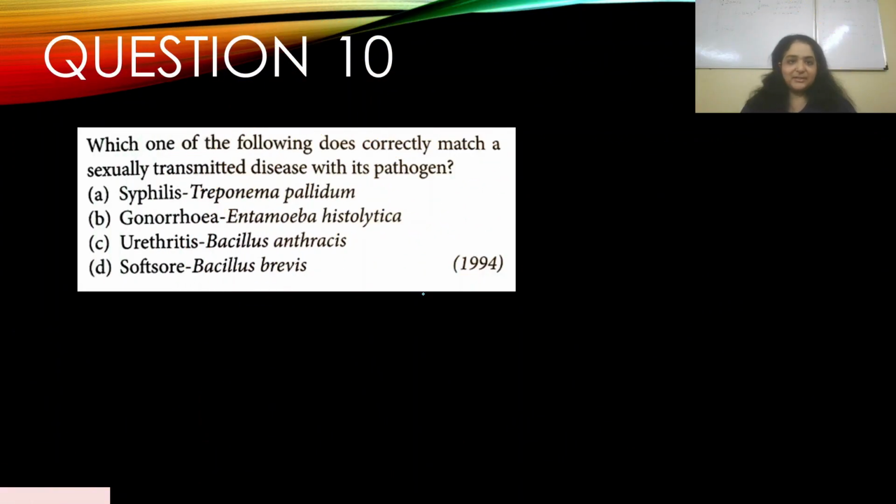Okay, so question number 10. Which one of the following does correctly match an STD with its pathogen? Okay, it appeared in 1994. A. Syphilis, Treponema pallidum. Yes. B. Gonorrhea, Entamoeba histolytica. No. C. Urethritis, Bacillus anthracis. No. D. Soft sore, Bacillus brevis. No. Okay, so correctly matching is A. Syphilis, Treponema pallidum.